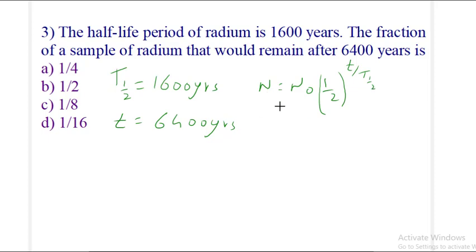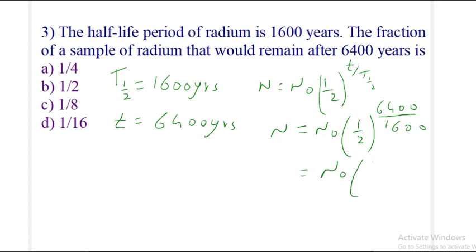Now we are interested to find the fraction, so n is n0 half raised to t, which is 6400, upon t half, which is 1600. 6400 divided by 1600 is 4.